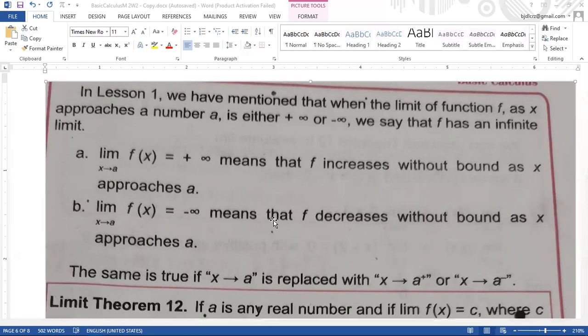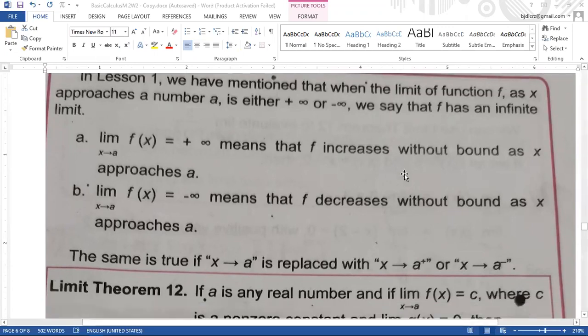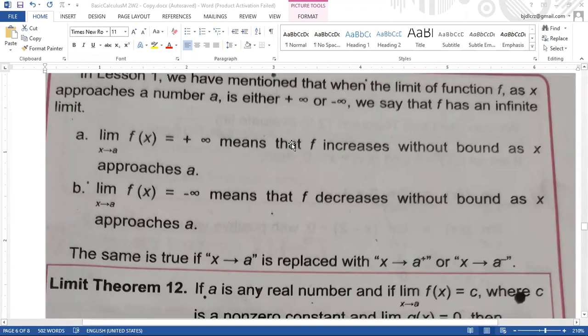What is bound? Wait lang, mangita tag exact word ay exact meaning sa bound. Okay. Bound in mathematics: without limits. Okay. Pwede ram day butang without limits. So means that f increases without limits as x approaches to a.